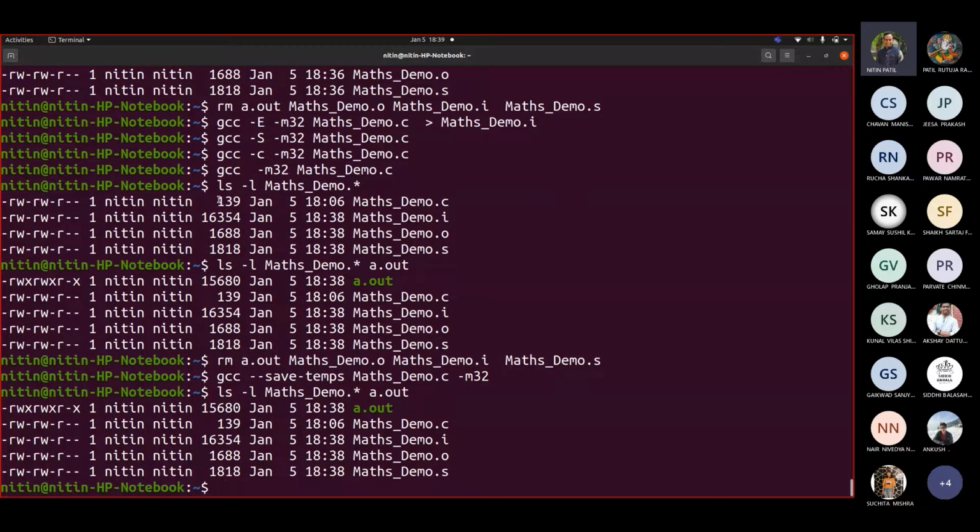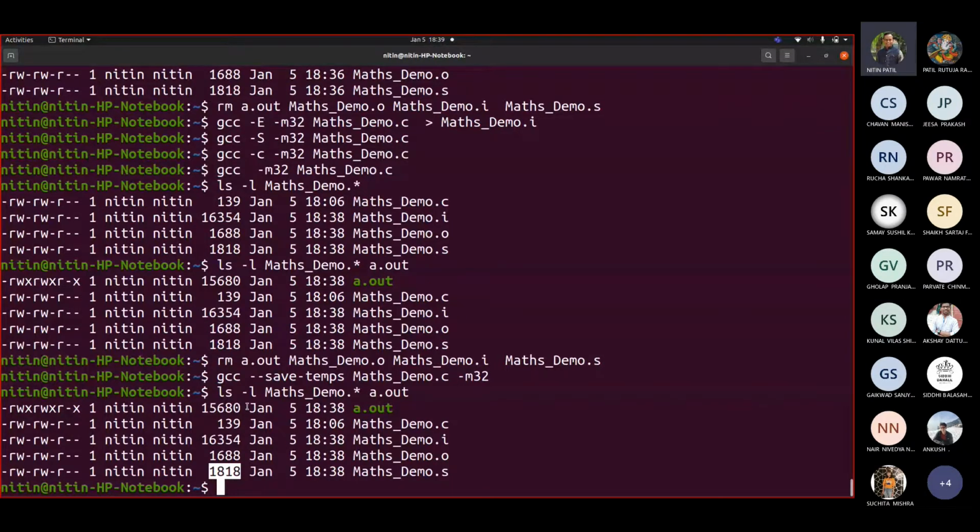Each one of them was manually created. This .c was our original one. This .i we redirected. So 16354, 16354. Demo.o 1688, 1688. And a.out 1615680. So is that fine till this?